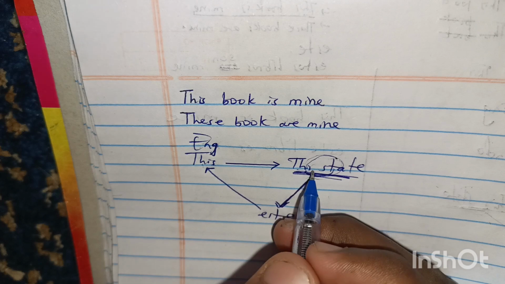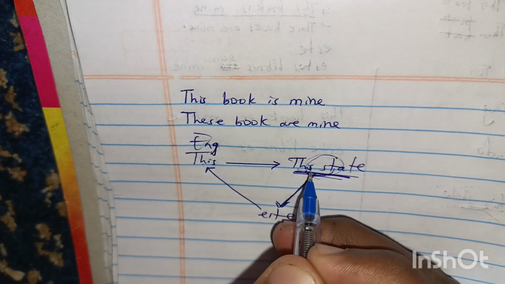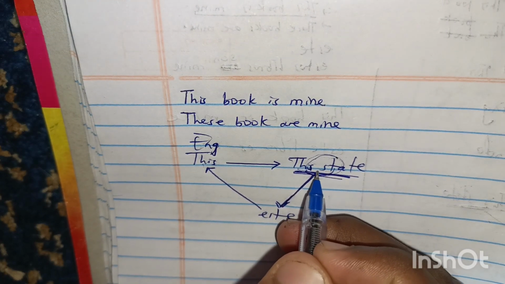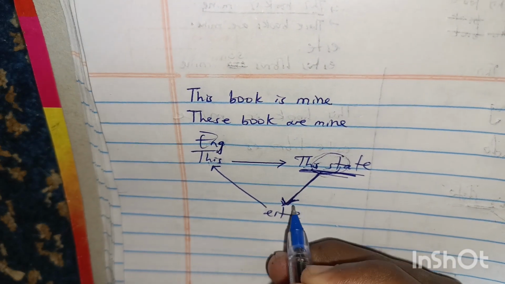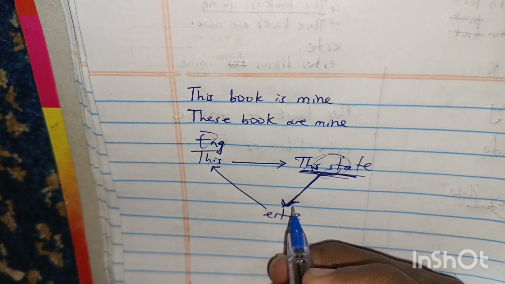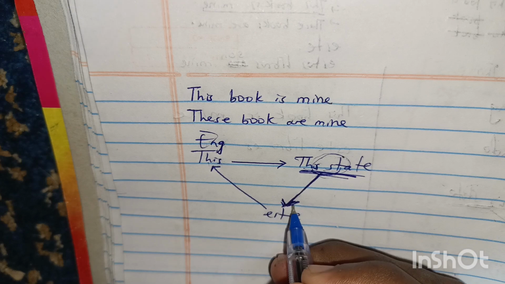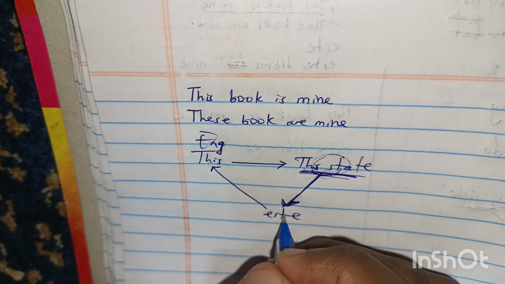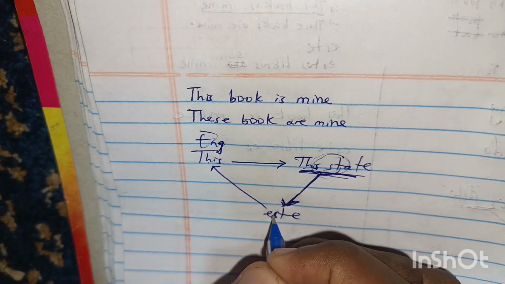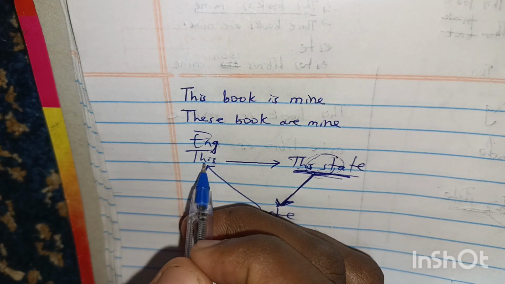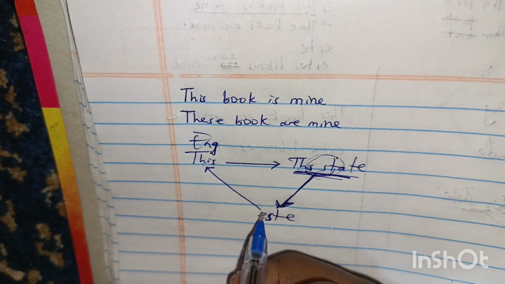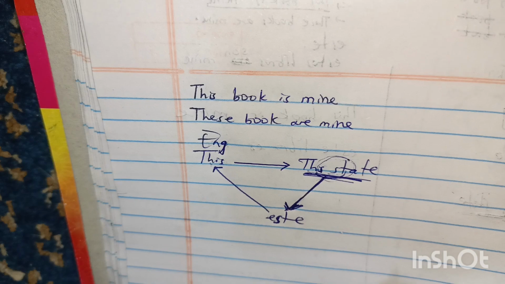This state, we want just some part. Este, this state, este. I want you to pick it and stimulate your brain to remember it. But I want you to be focused on this. And after this one, the word este will go as the meaning of the word this in English.